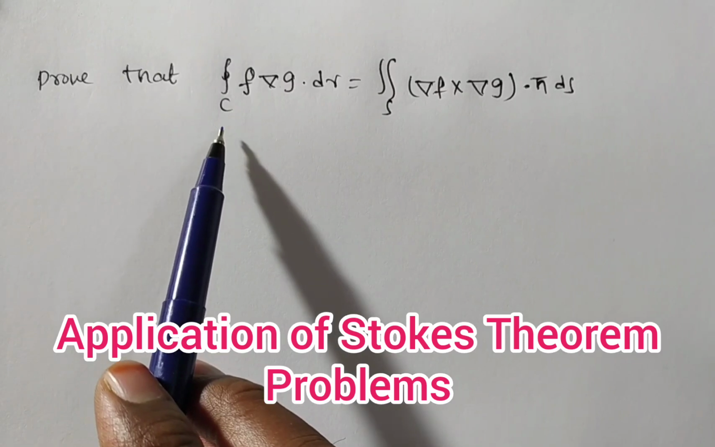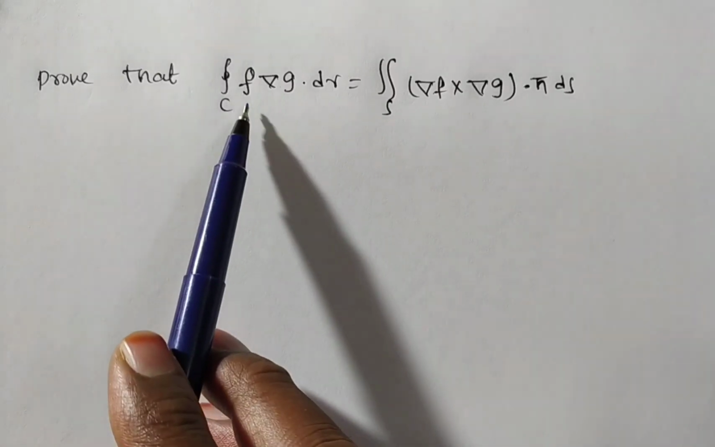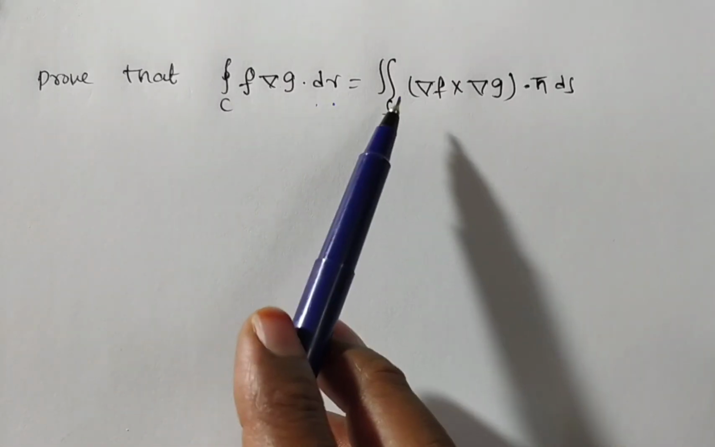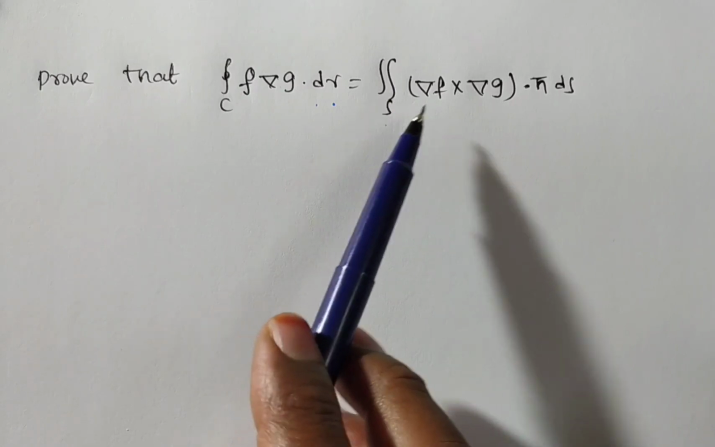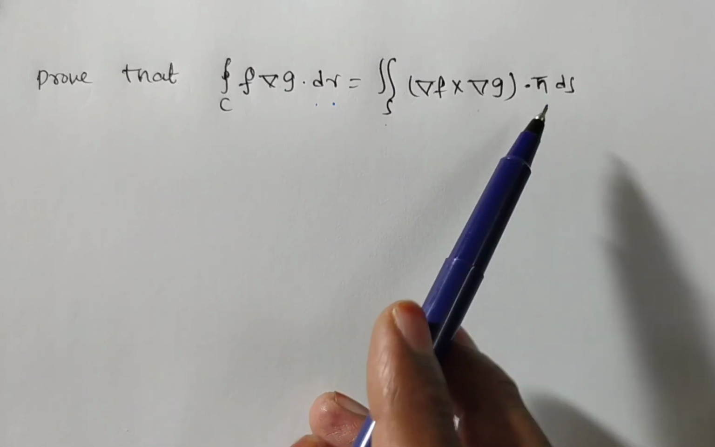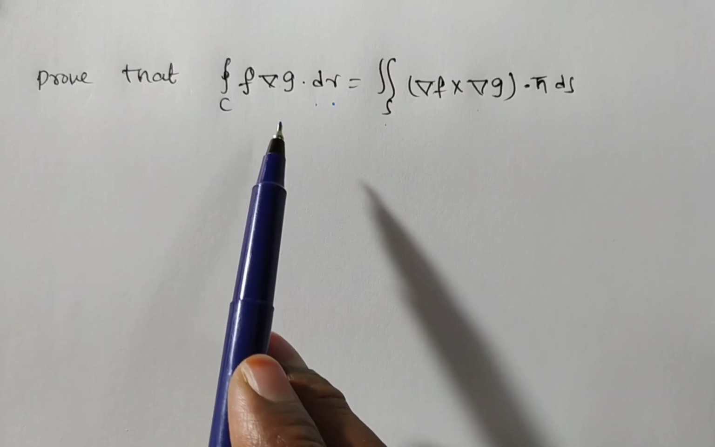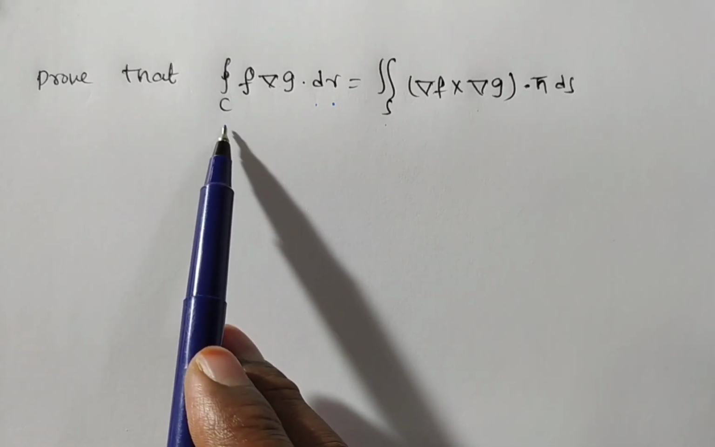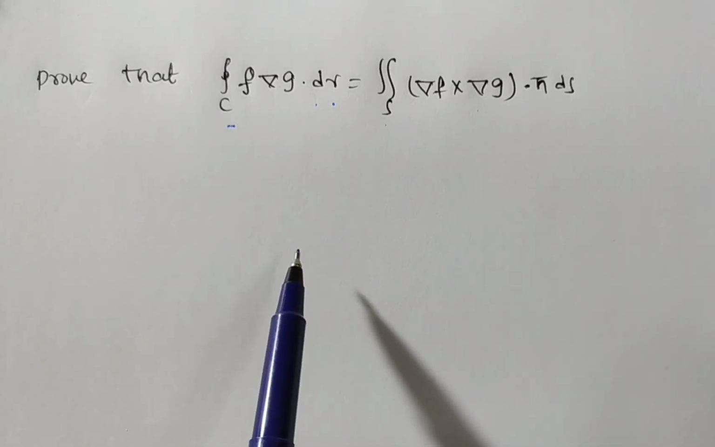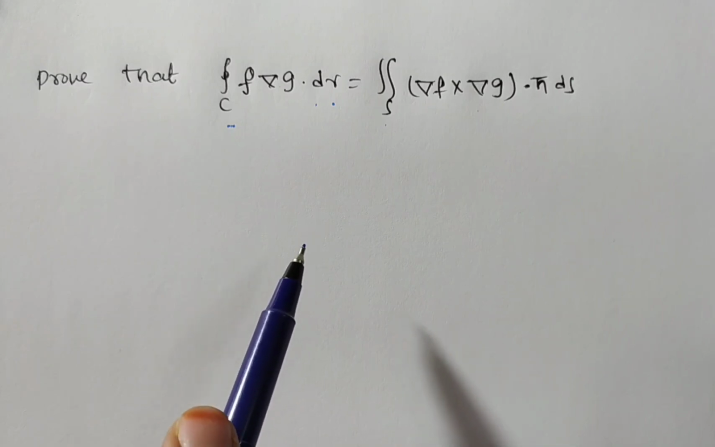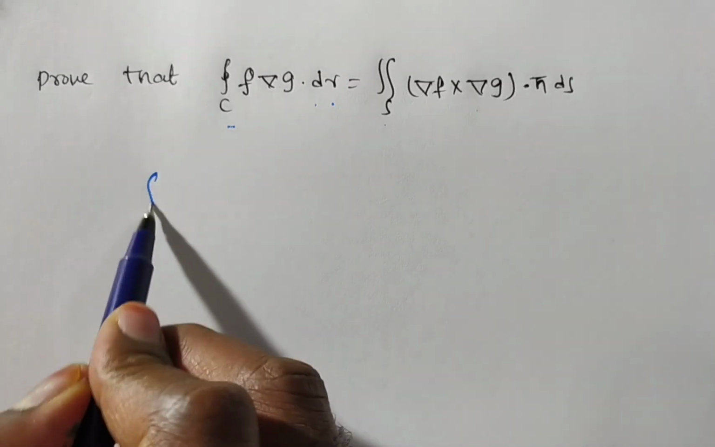The given problem is to prove that the integral over C of f del g dot dr is equal to the double integral over S of del f cross del g dot n bar dS. By observation, this is a transformation from a line integral to a surface integral. So which theorem will we apply? Stokes theorem. What is the Stokes theorem statement we have?